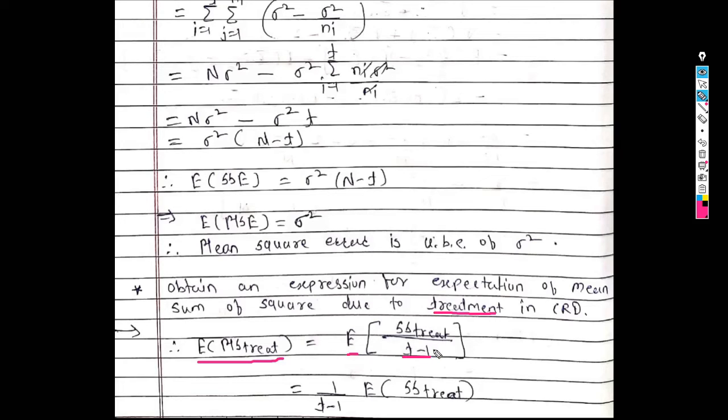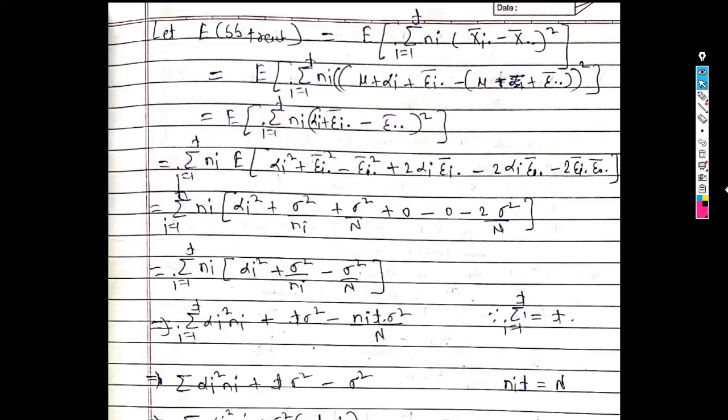Now this t minus 1 is a constant term, so take it outside the expectation, so we get 1 upon t minus 1 into the expected value of sum of square due to treatment. So let us consider the expected value for sum of square due to treatment.